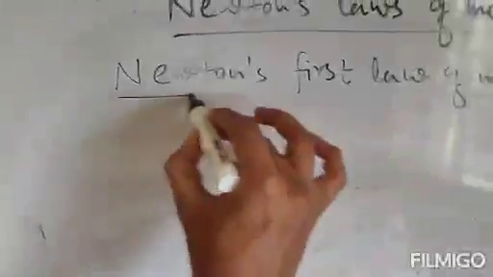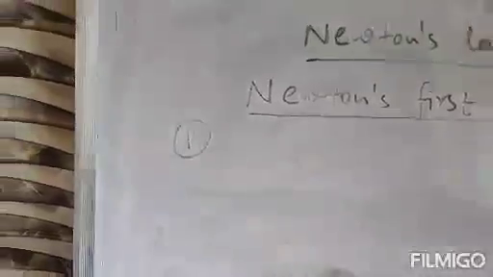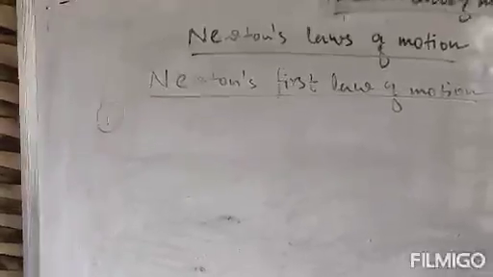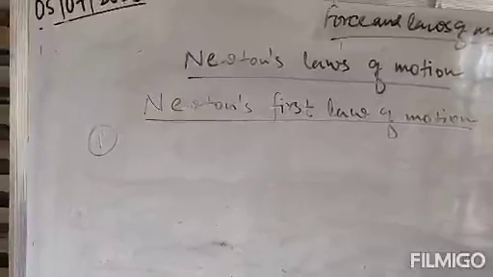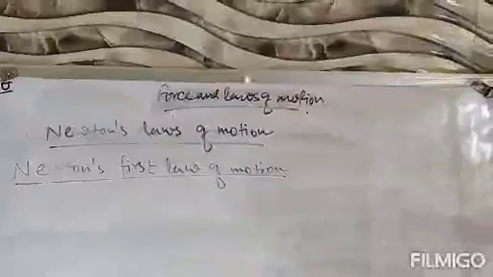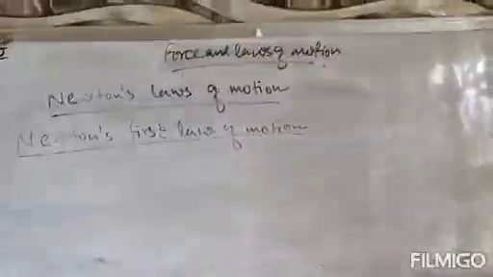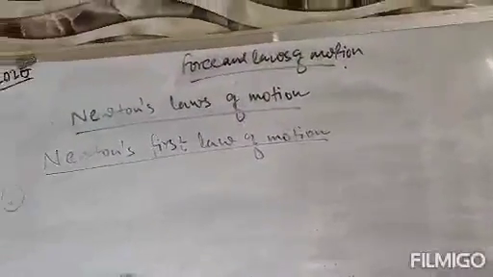Newton's first law of motion. The statement is that an object will continue to remain in its state of rest or uniform motion along a straight line unless an external force acts on it. That means an object will remain stationary if no force is applied, and an object will keep moving if no force is applied. Clear?